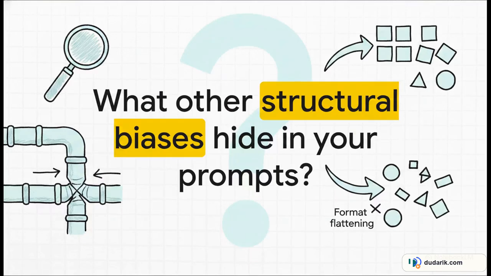As we wrap up this explainer, I really want you to look closely at your current RAG pipelines and ask yourself one final question. What other silent structural biases are hiding in your prompts right now? Because as this new research conclusively proves, the way you format your data might actually be just as important, if not more important than the data itself.